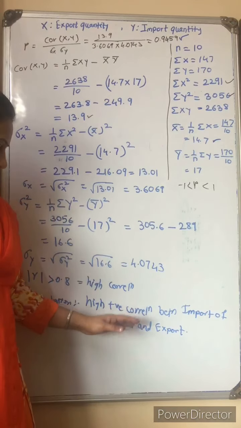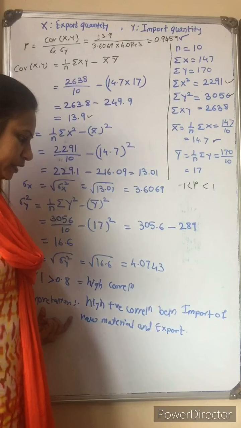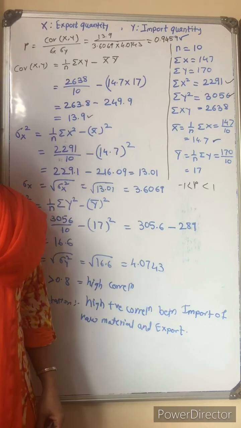That is the meaning, or that must be the interpretation for the correlation.